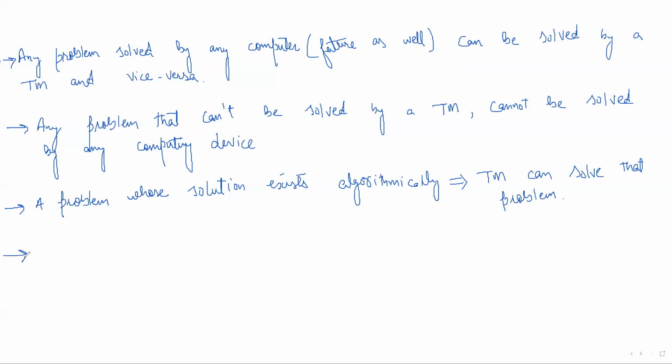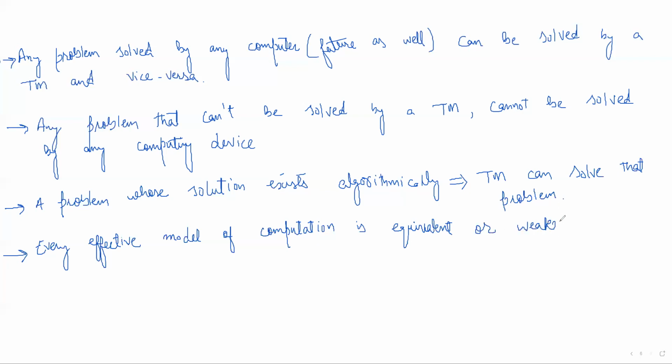Or we can also write that every effective model of computation is equivalent or weaker than a Turing machine. Okay. So, or we can say any problem for which there exists a solution,